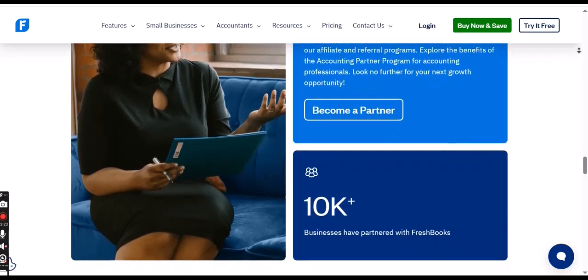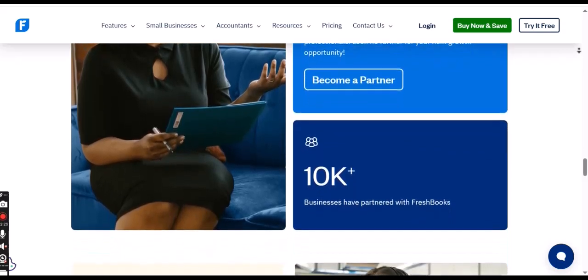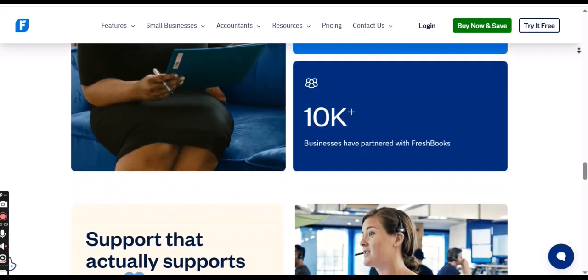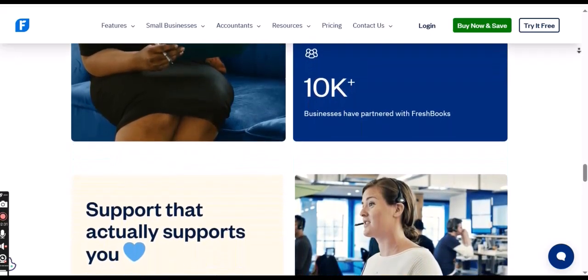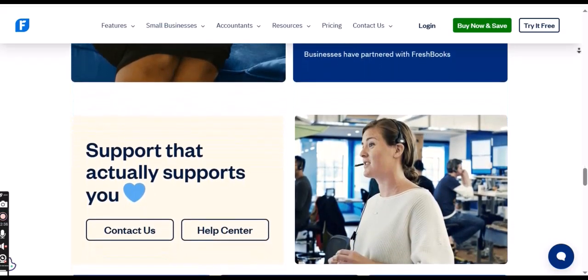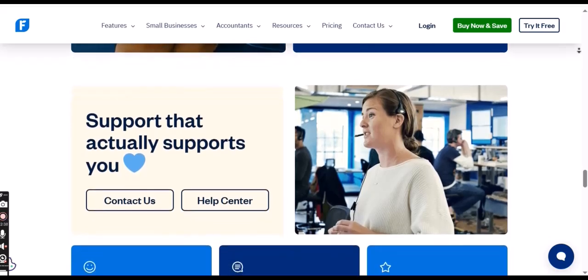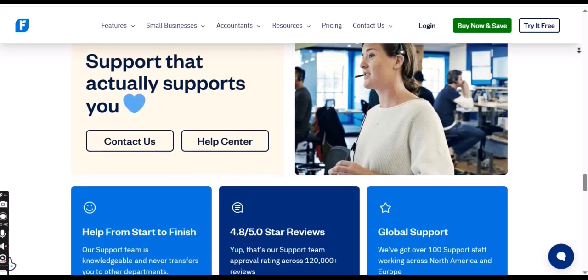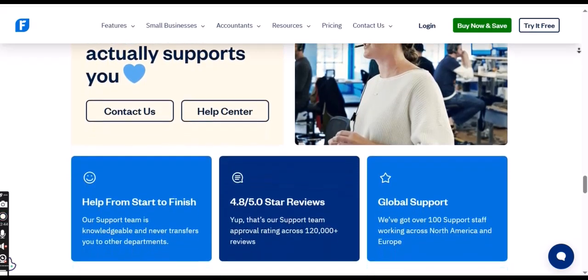Select Plan. This is FreshBooks' most comprehensive plan, designed for larger or more complex businesses. With the Select Plan, you get unlimited clients and the ability to bill over 500 clients. This plan also offers customizable features, dedicated support, and lower transaction fees, making it ideal for businesses with a high volume of clients and transactions.